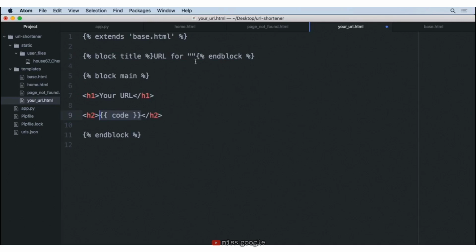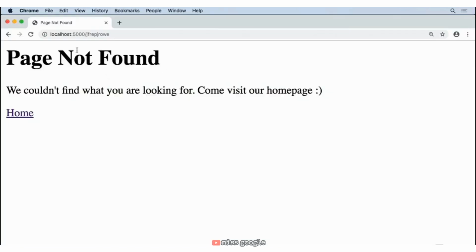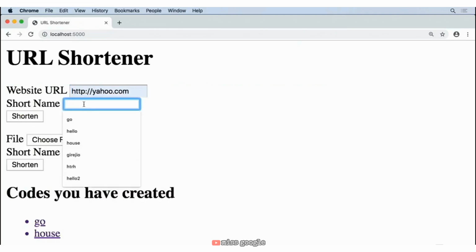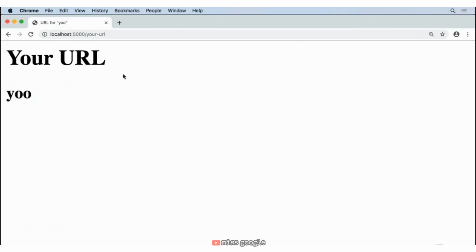So we'll go ahead and copy this, paste that in and save. So let's go ahead and see what this looks like. Let's go back to our home page. Let's make a URL for Yahoo. I'm going to say U for that. So let's go ahead and shorten this. And now you can see it says URL for U.